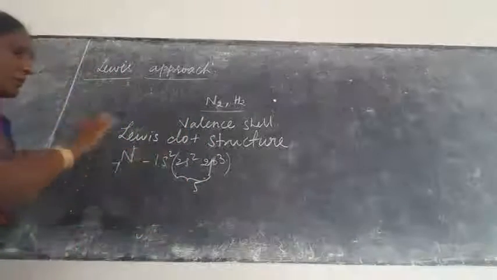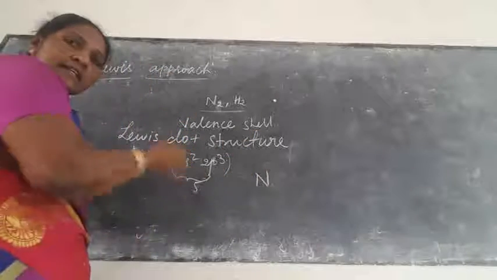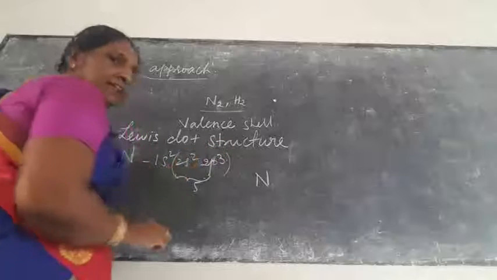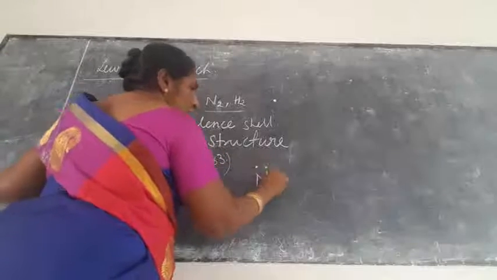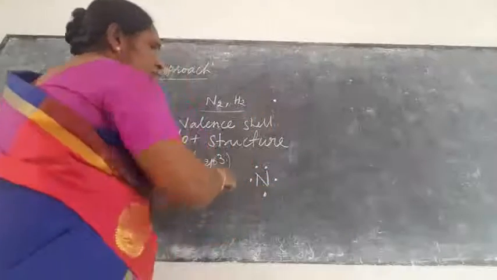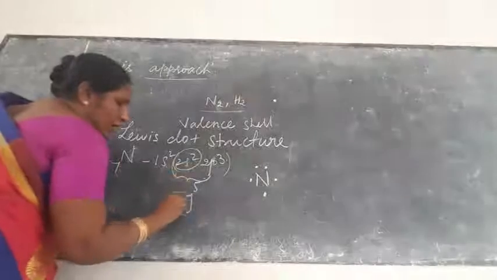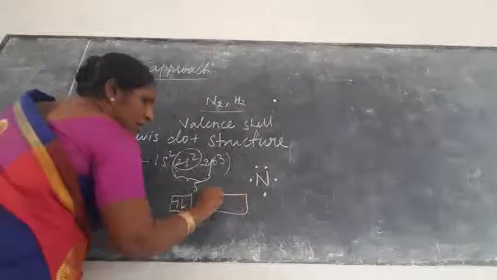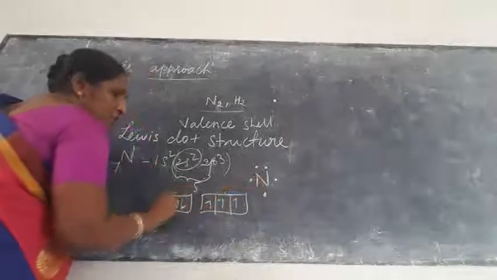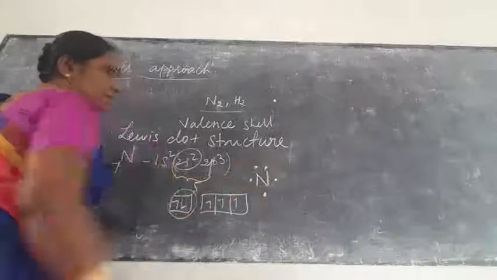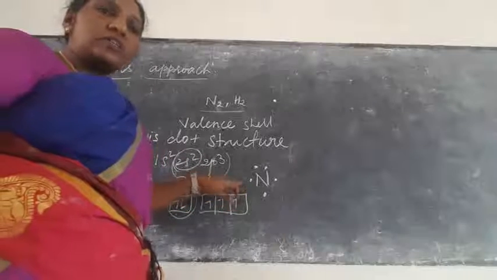Now we represent it in the structure. This is N. How many electrons? 5 electrons. So there is 1 lone pair. The 2s orbital means 2 electrons, and 2p3 means 3 electrons here, one on each of 3 sides. The 2 electrons are completely filled. This is the Lewis dot structure of nitrogen.